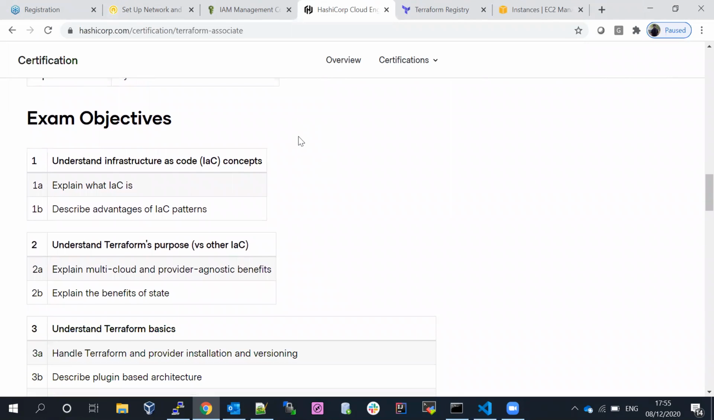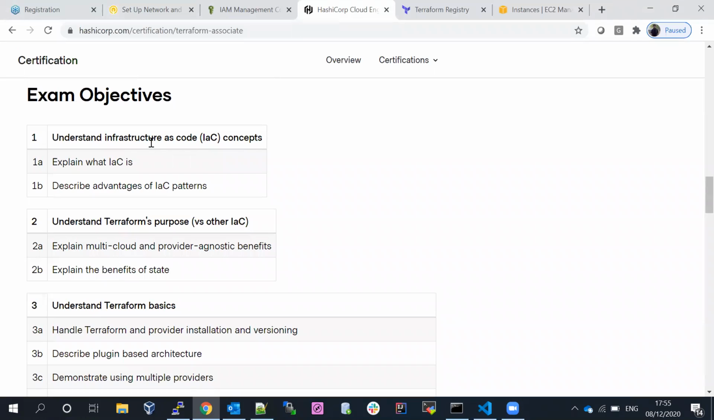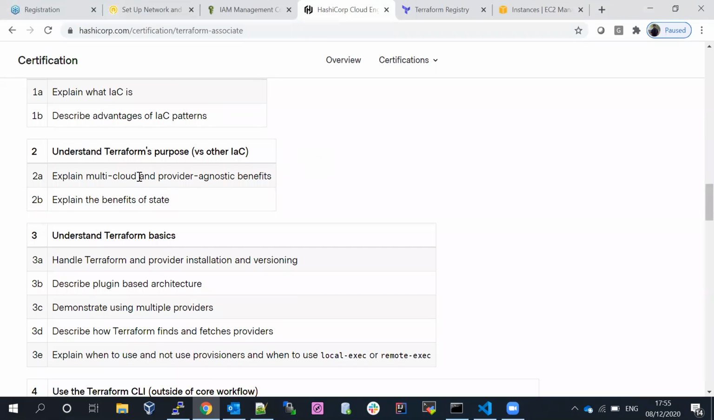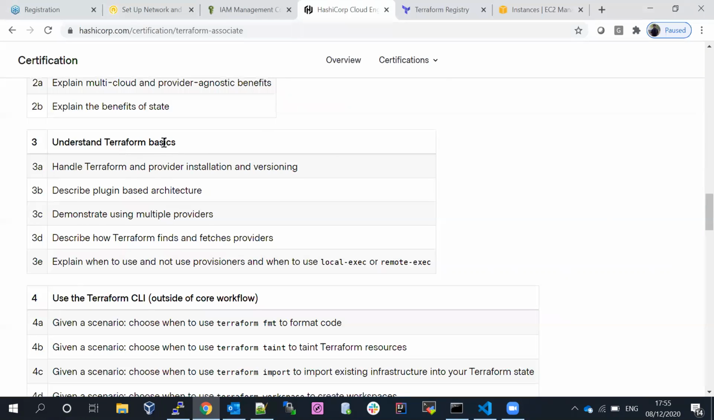Let me come back to the exam objectives. What are the objectives you're going to cover as part of the exam? We need to understand what IaC is. IaC means infrastructure as code. Explain IaC and understand Terraform versus other IaC tools. Terraform is one infrastructure as code tool, and another IaC tool is CloudFormation. There are a few, but we just need to understand why we want to go with Terraform, and explain state files and understand Terraform basics.